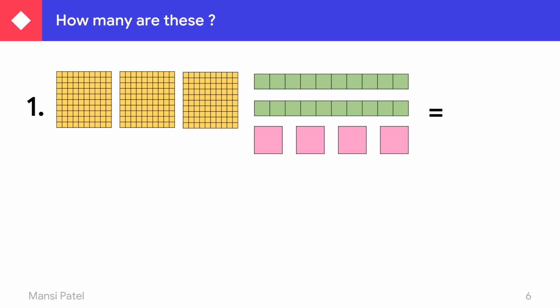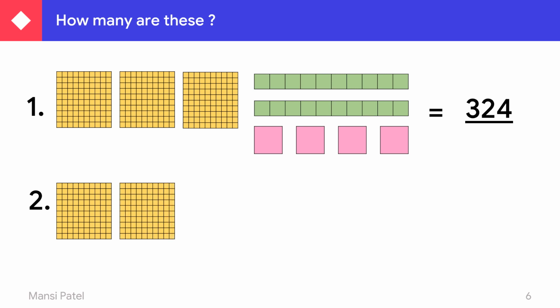3 boxes of 100. So you have to write down 3 in the hundreds place. Then after, how many boxes of tens? 2 boxes of tens. So you have to write down 2 in the tens place. And how many boxes of ones? 4 boxes of ones. So you have to write down 4 in the ones place. So your answer is 324. So the total number of boxes is 324.